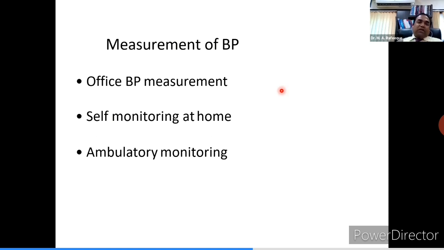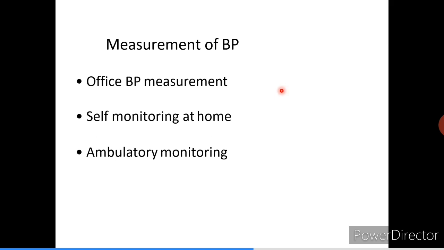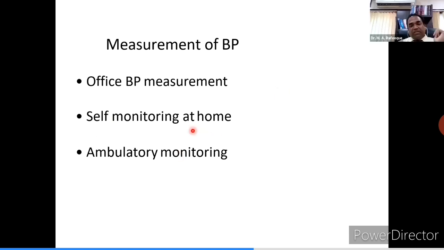Measurement of blood pressure can be of 3 types: office blood pressure measurement, which we measure in the cabin, self-monitoring at home, and ambulatory blood pressure monitoring. Much emphasis has nowadays been given to ambulatory blood pressure monitoring in the last 5 to 6 years. Every conference and every guideline recommends that diagnosis be made on the basis of ABPM, not on the basis of office BP measurement and self-monitoring. The reasons I will tell in future.